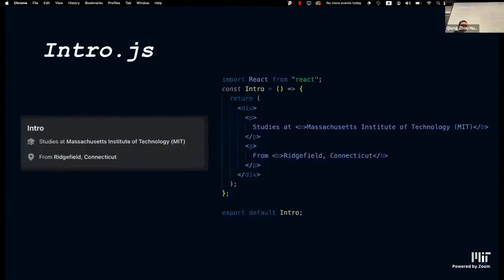Okay, so now that we passed in the props from our app, we can start coding up some of the components that are nested under this app. So let's start with intro. I've coded the skeleton that we want to have for the intro. You can see there are a couple of divs, a P for paragraph, some bolded font. That's basically all the HTML that I want to render on this intro.